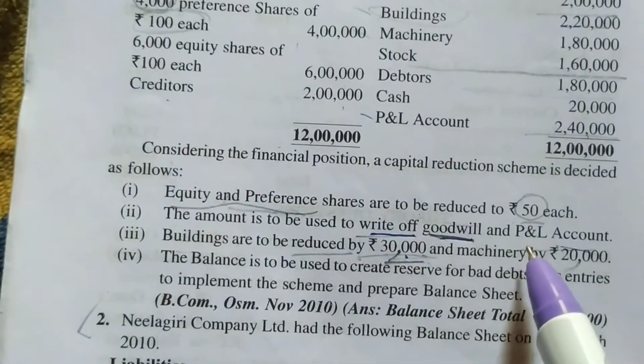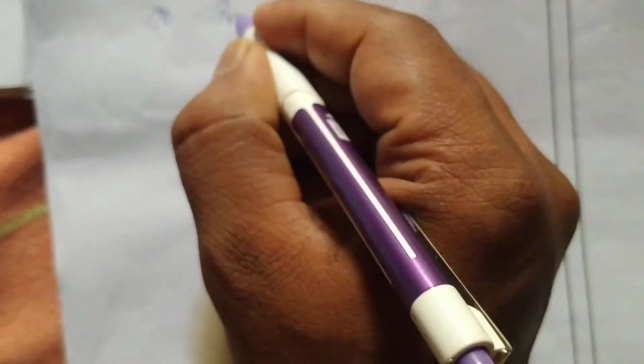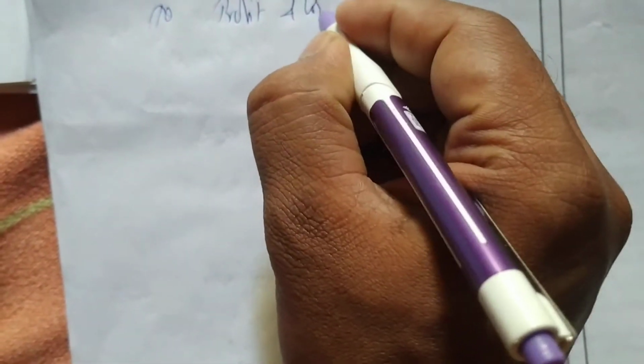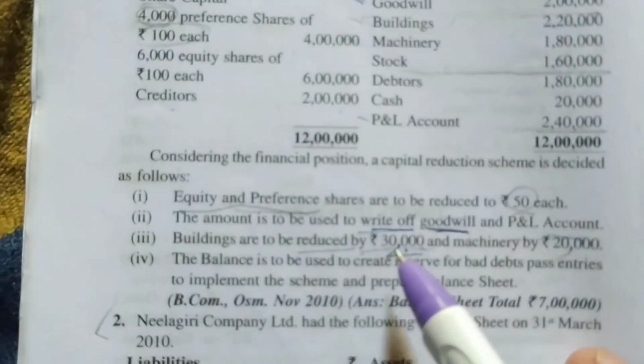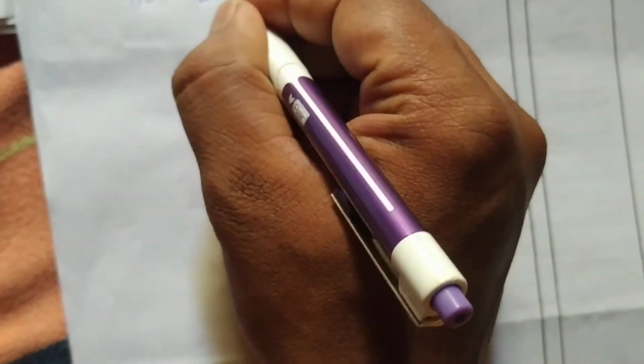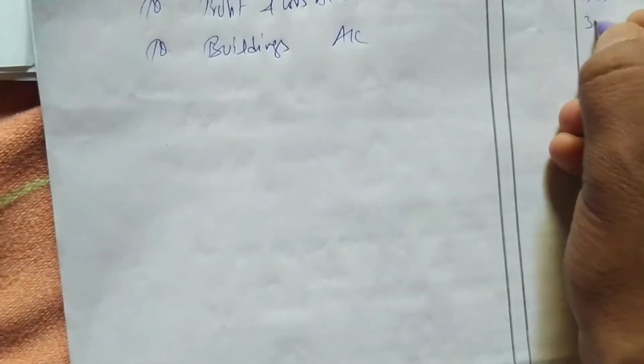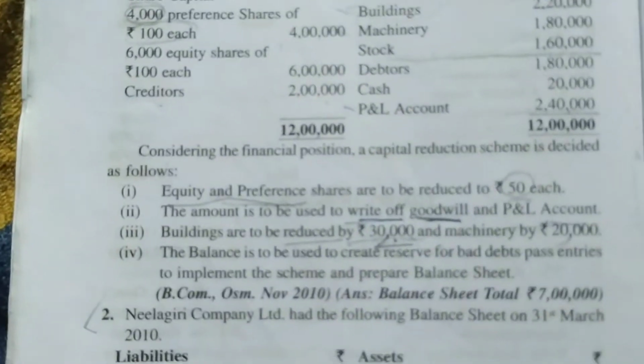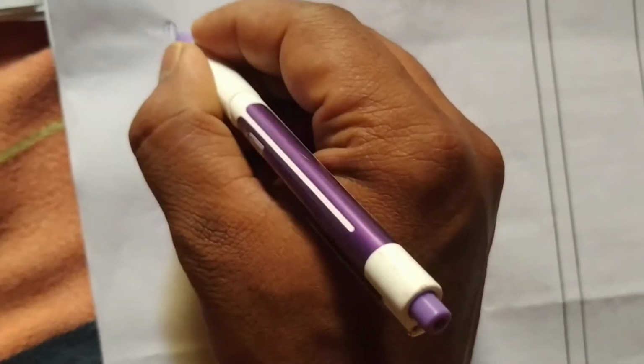Next it asks to write off profit and loss account 2 lakh 40. To profit and loss account 2 lakh 40,000. Next it asks to write off building by 30,000. To buildings account 30,000. Next it asks to reduce machinery by 20,000.